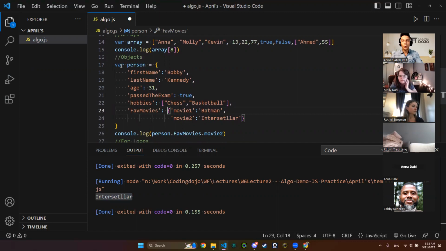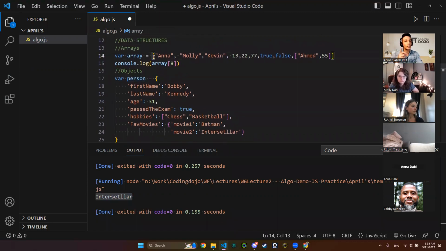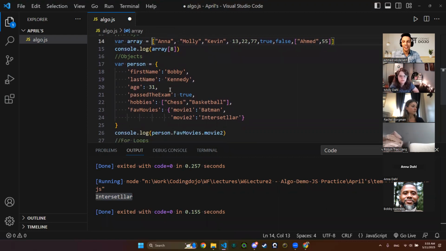Because in the end, when we say a variable and the variable name, we don't see the type of that variable. But when we see curly brackets, oh yes, this is an object. When we see square brackets, oh yes, this is an array, and so on. So yeah, thank you so much for this, Molly. I really appreciate it. Thank you so much.